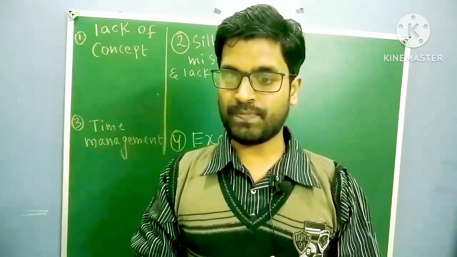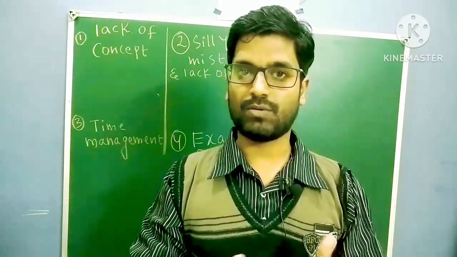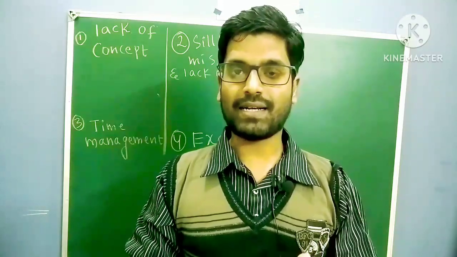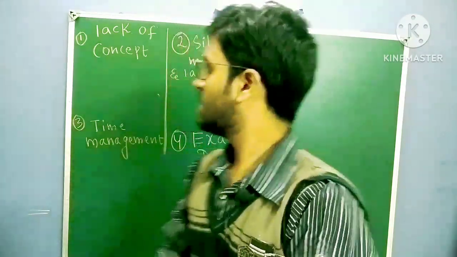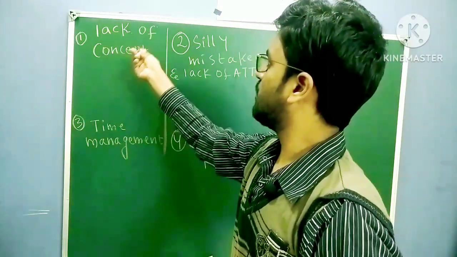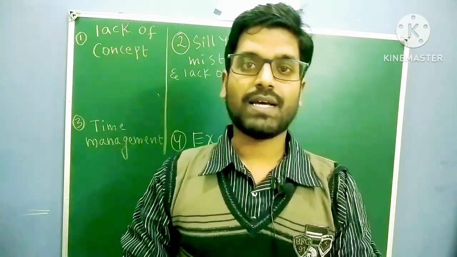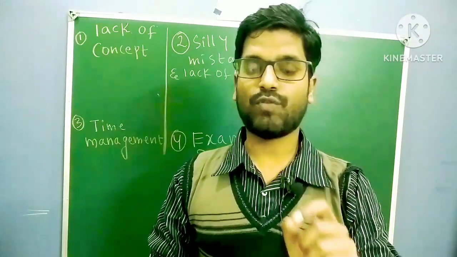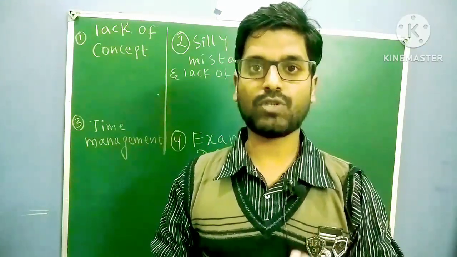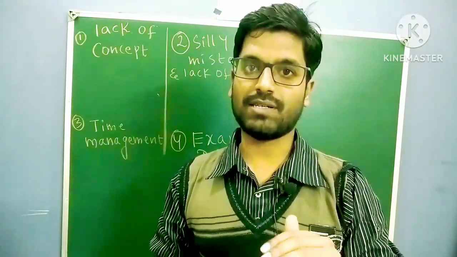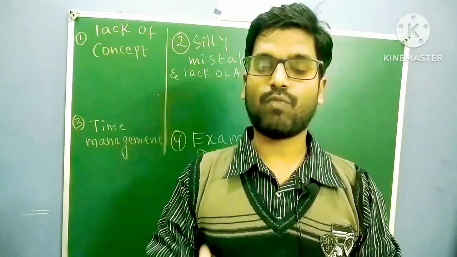So first of all, take your GATE total response sheet, and try to analyze each and every question. Okay, how you have to analyze, I will tell you. See, the first agenda is lack of concept. So take the first question. First of all you have to check, suppose that question of yours is wrong according to the key. So if you have done wrong, then what you have to do?